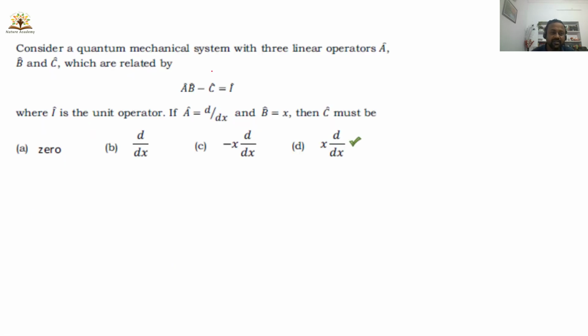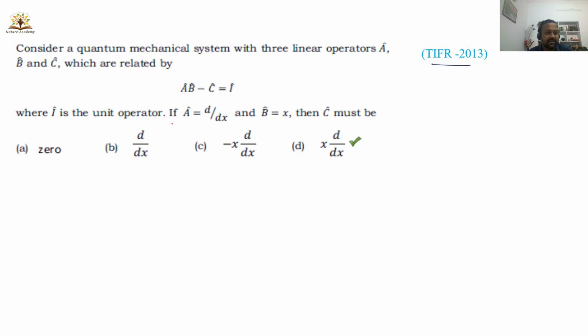And there is another question. This is a TIFR 2013 question. This is also very simple. Consider a quantum mechanical system with three linear operators A, B, C, which are related by AB minus C is equal to I, where I is the unit operator. If A is d by dx and B is equal to x, then what is the value of C? So this question appeared in TIFR 2013.